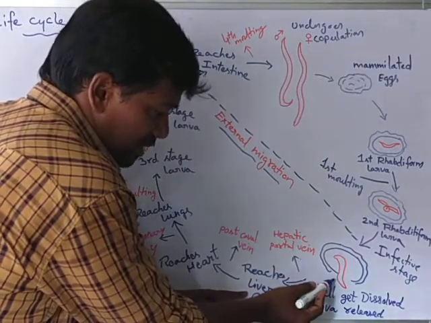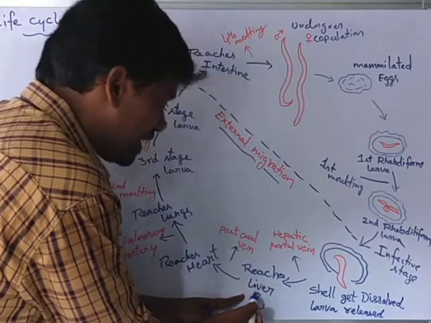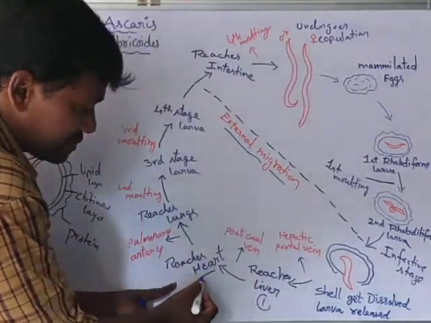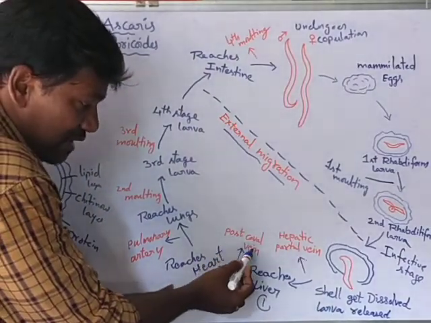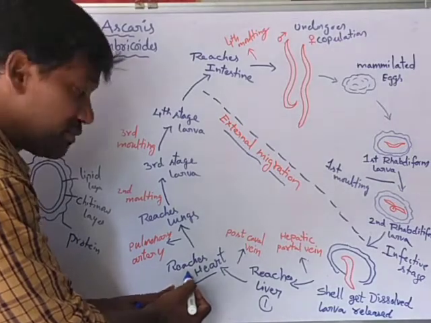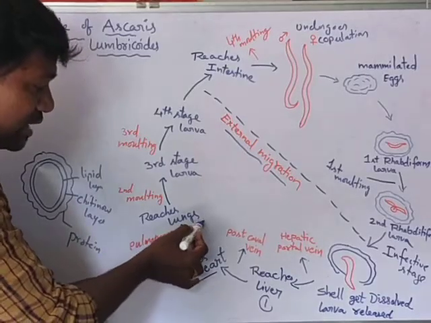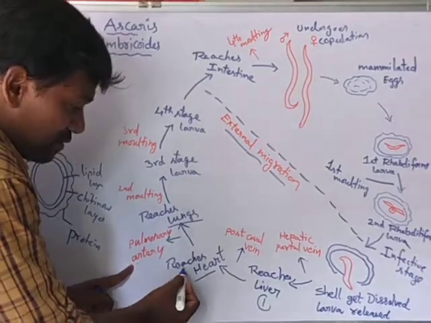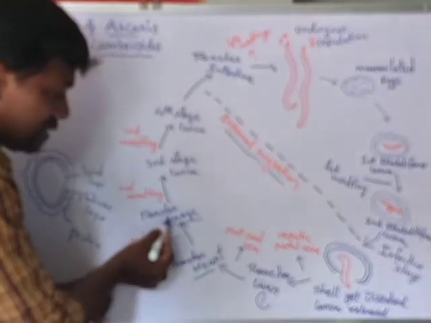From the liver, through the postcaval vein, it reaches the heart. From the heart, through the pulmonary artery, it reaches the lungs.